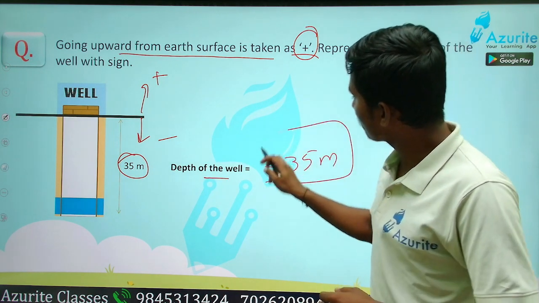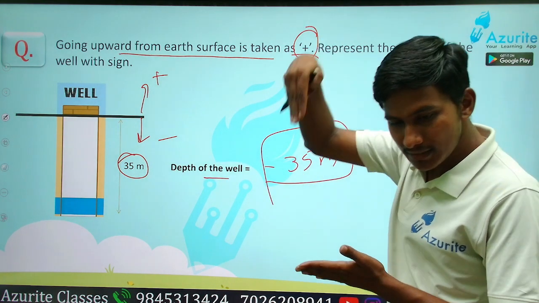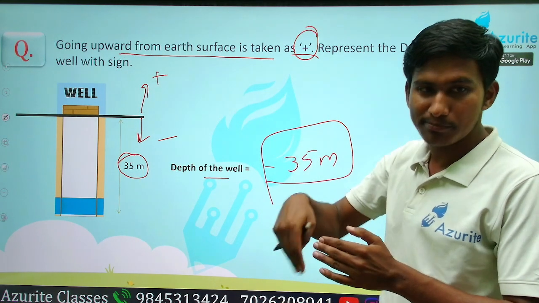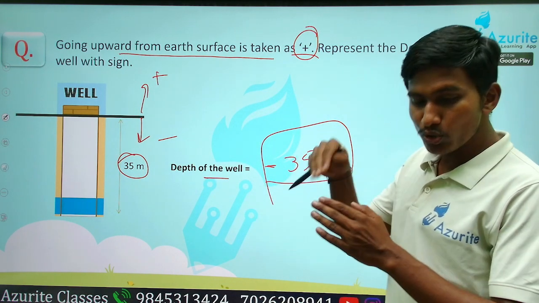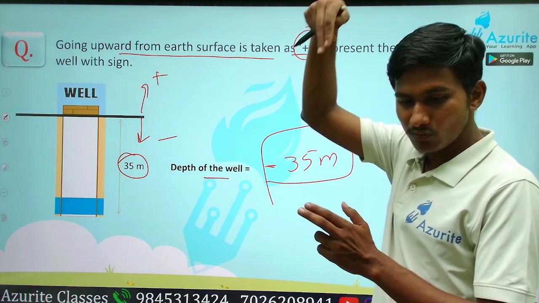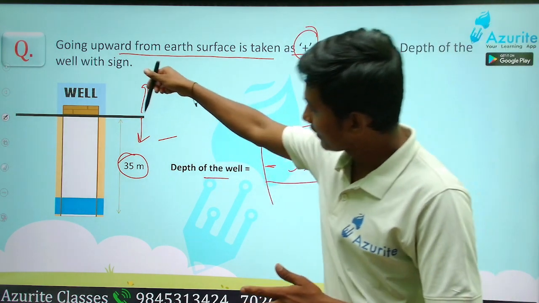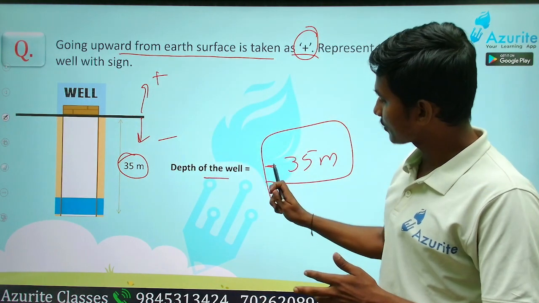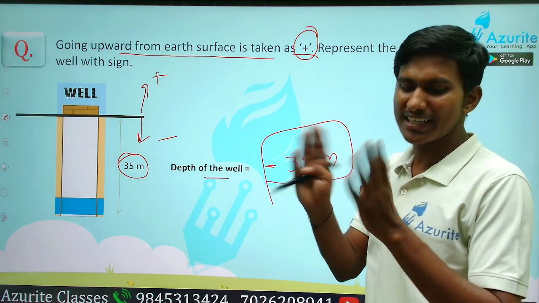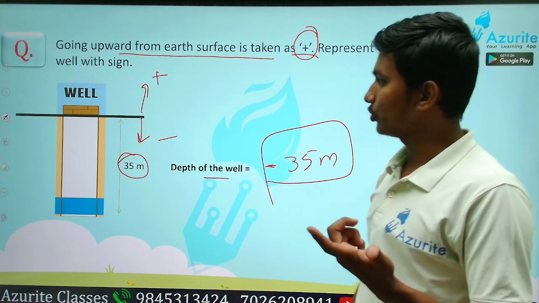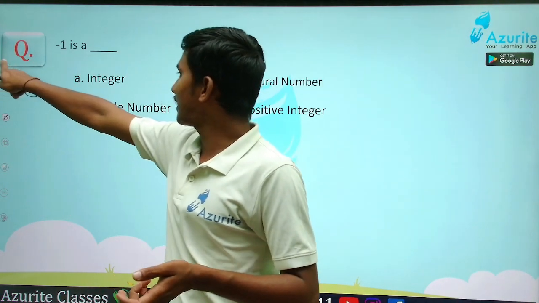It means what? Minus means what? It is dug in, that is deep, isn't it? That is the meaning. Yes, opposite of going up will be down. So it is dug inside, that is why minus. Understood? Yes. What is the meaning of minus? Minus means opposite. Okay, good. So this is the meaning here.